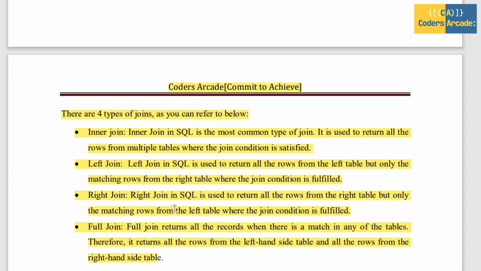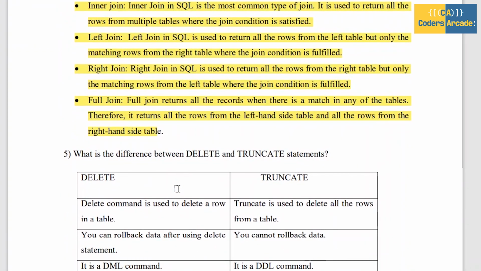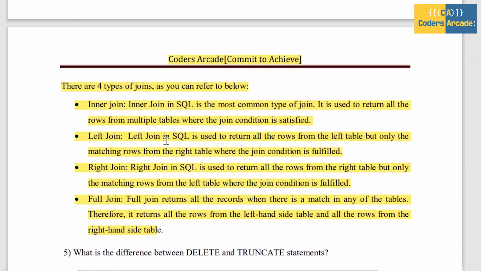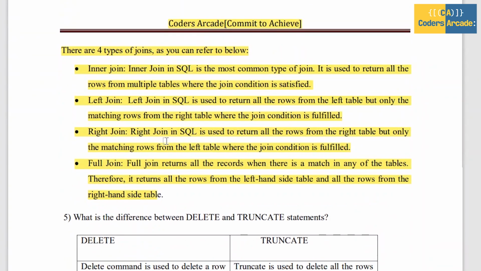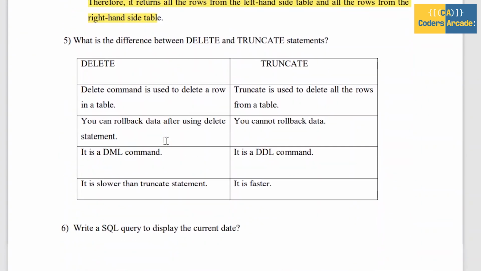And the last one is full join. Full join creates a result set by combining both left join and right join. It returns all the rows from the left-hand side table and all the rows from the right-hand side table. This is called full join, and these are the types of joins.